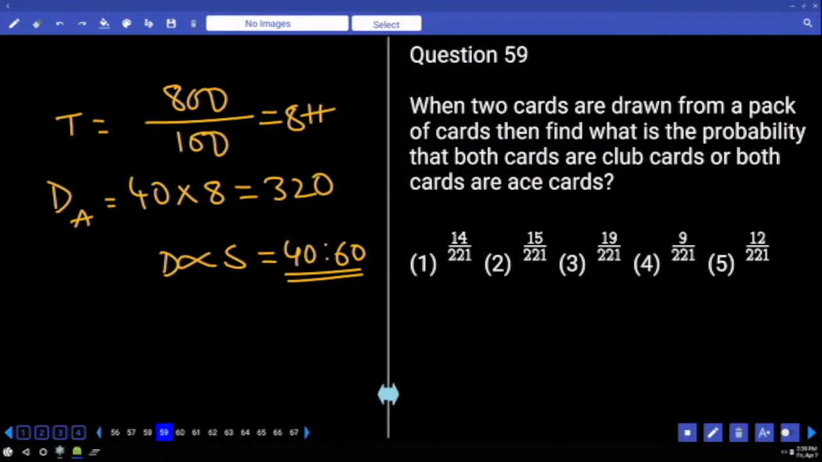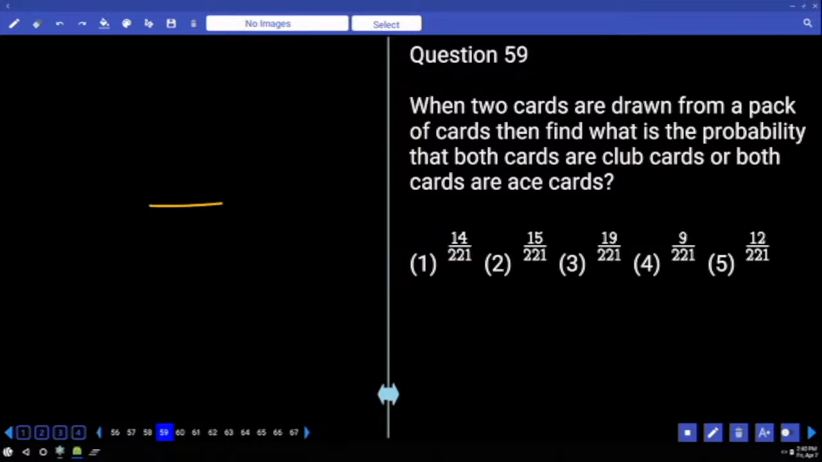When two cards are drawn from a pack of cards, then find what is the probability that both the cards are club cards or both cards are of ace cards. Club. ఈ షేప్ లోనే ఉండేది. ఇదే కదా క్లబ్ అంటే. ఎన్ని కార్డ్స్ ఉంటాయి? 13 cards. So how many cards you need to pick? Out of pack of cards 52 C2.